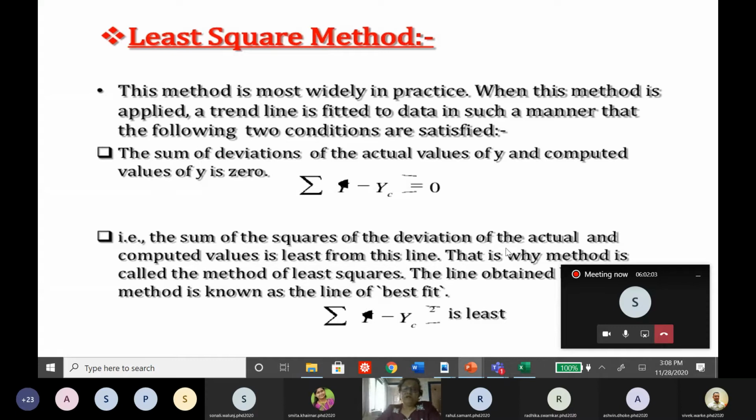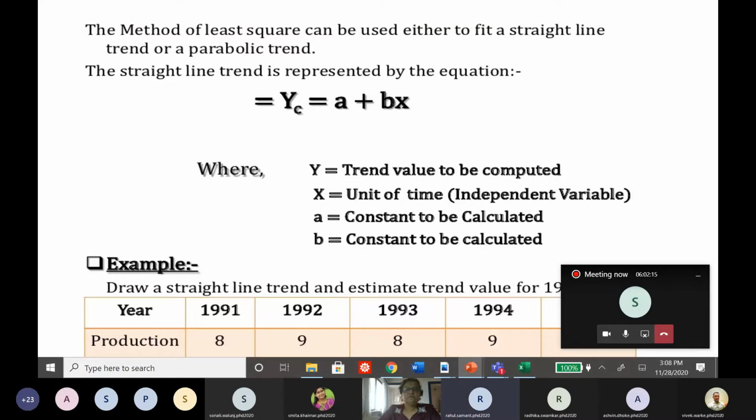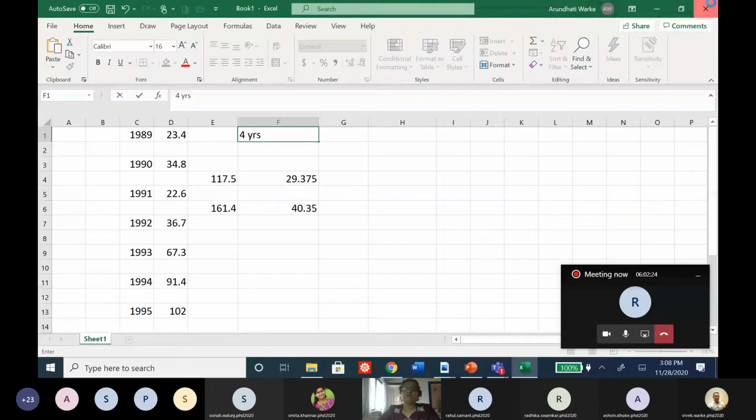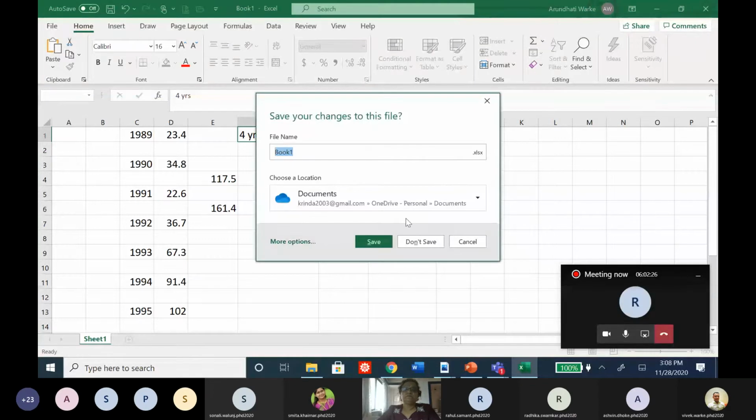Why is this method called the least square method? Do you know? You might have studied it in regression analysis. I will try explaining why this is called the least square method.